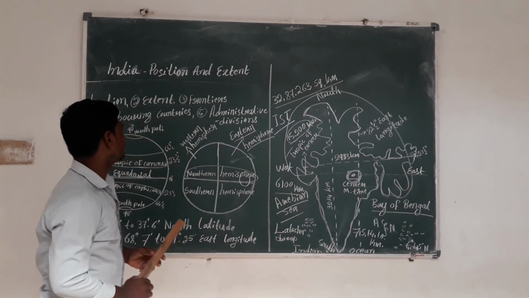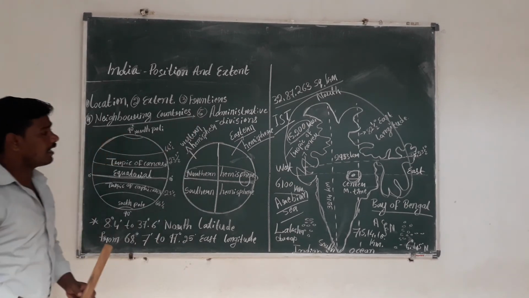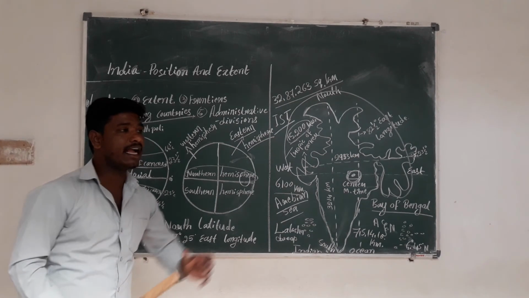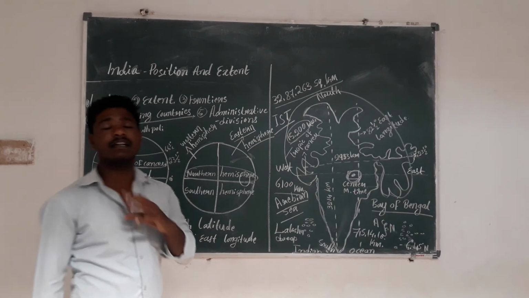And next, neighboring countries. Which are the neighboring countries? Our India has 9 neighboring countries.